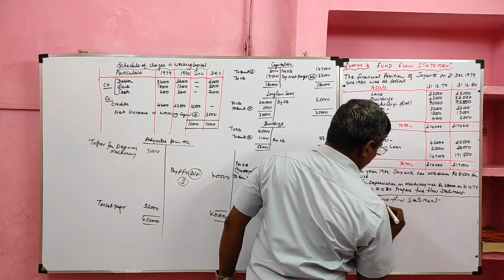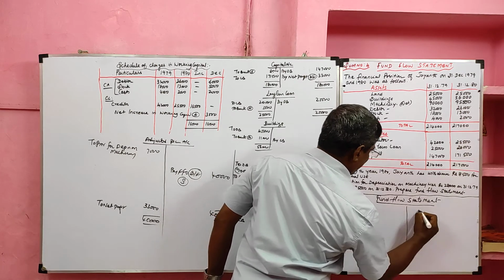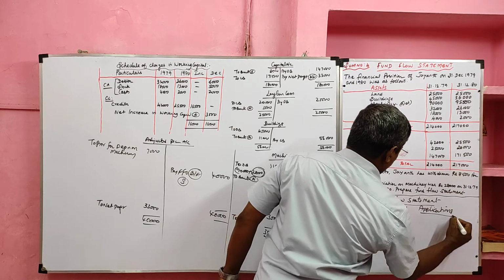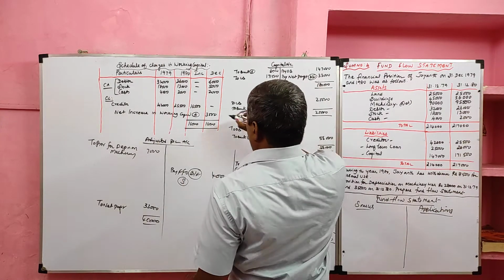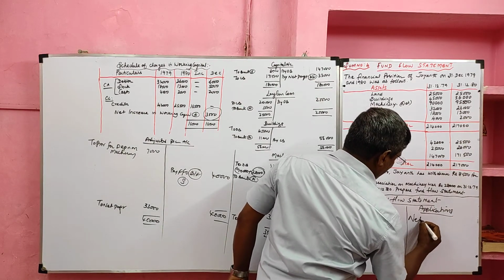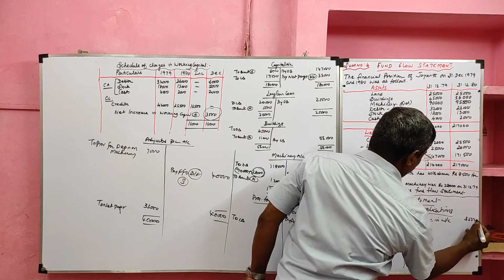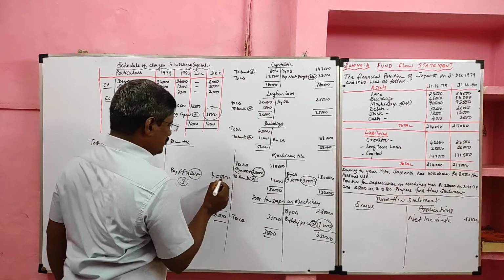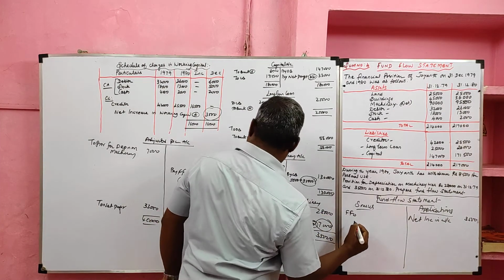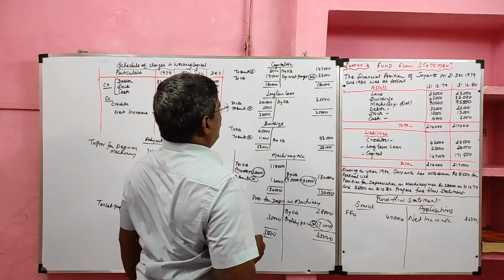It has two sides. Left hand side, sources are recorded. Right hand side, applications are recorded. First we prepared the schedule of change in working capital. We ascertained net increase in working capital. It will appear in the application side. Net increase in working capital 3,500. Then we prepared adjusted profit and loss account. We ascertained fund from operation. It will be recorded in the sources side. Value 40,000. Then other items we can take from the ledger accounts.